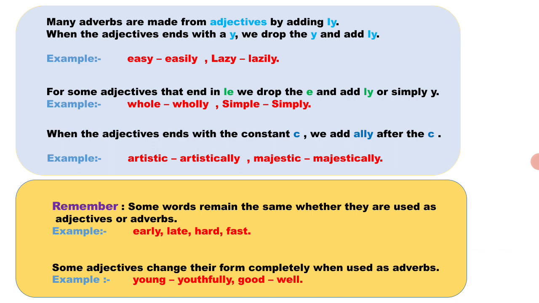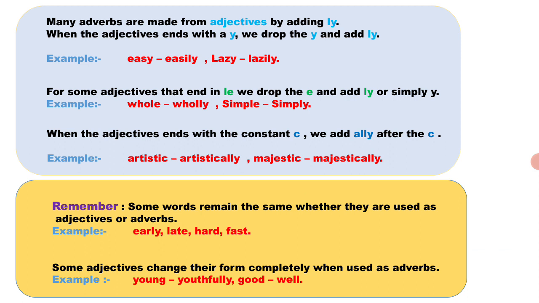Now we will see some confusion. Many times adverbs are made from adjectives by adding ly, as I already told you. Quiet plus ly becomes quietly. Quiet is an adjective, and if I add ly, it becomes quietly, an adverb. When the adjective ends with y, we drop the y and add ly. This is the trick you should know.